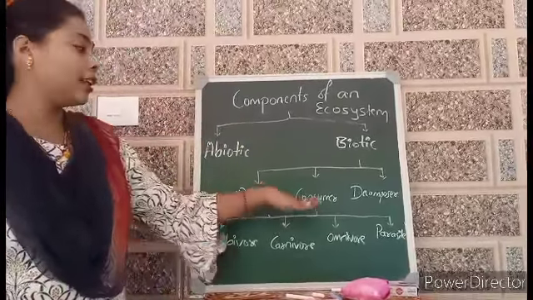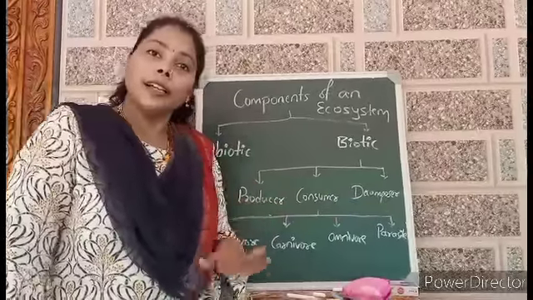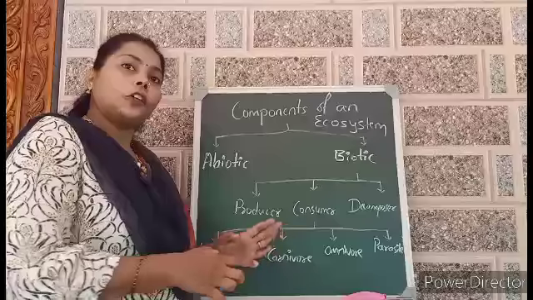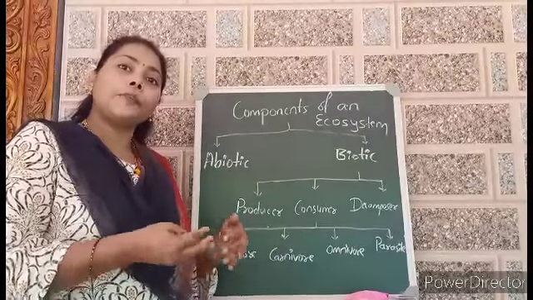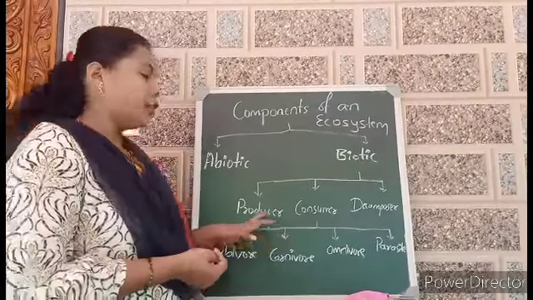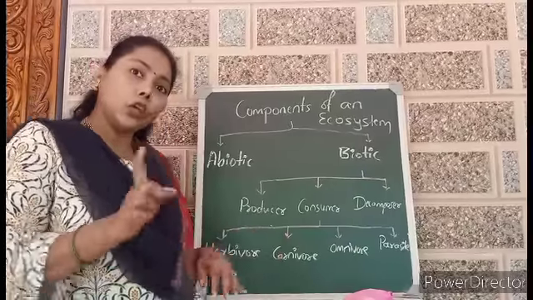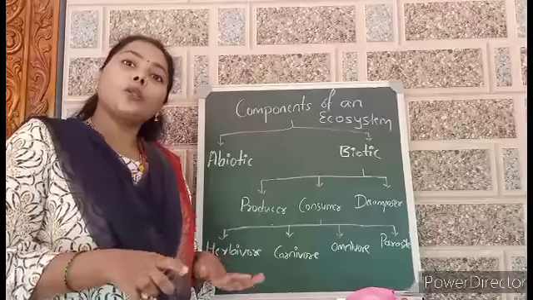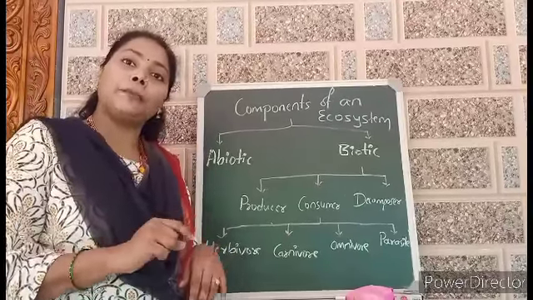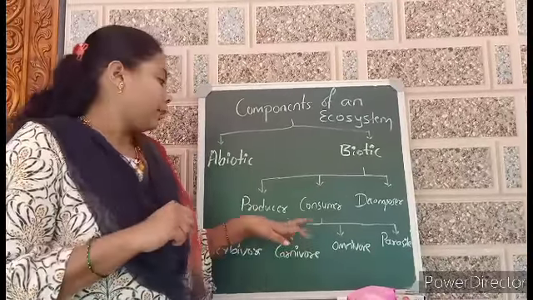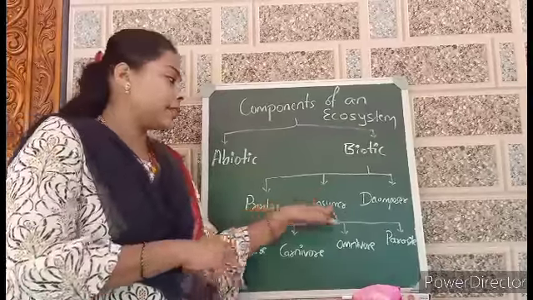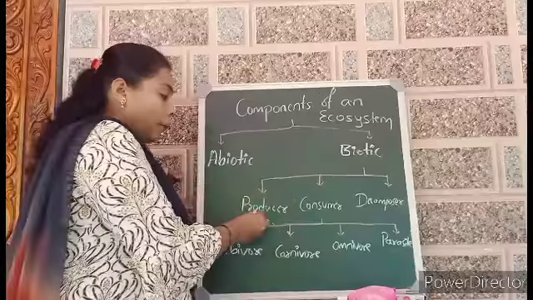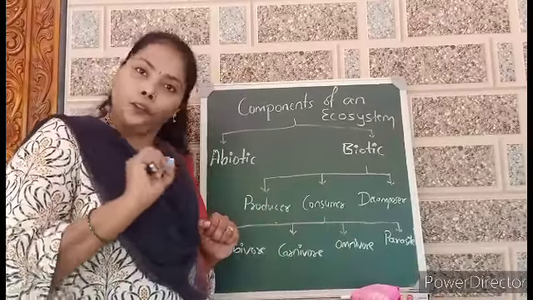One is producer, another one is consumer, another one is decomposer. The word producer itself says that it is the organism which can produce its own food, like plants. Not only the plants, there are some algae, like blue-green algae. They are also able to produce their food with the help of the chlorophyll pigment. And from them, these consumers will get food. So consumers are those which are dependent on producers for their food.